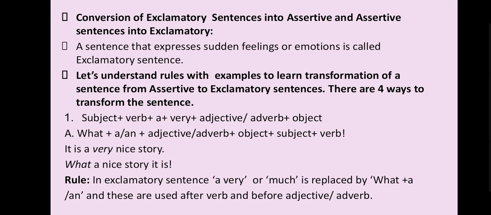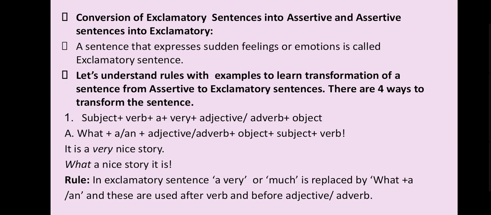We know very well now what an assertive sentence is, right? Now here I have given a definition of an exclamatory sentence: a sentence that expresses sudden feelings or emotion is called an exclamatory sentence. Let's understand the rules with examples.